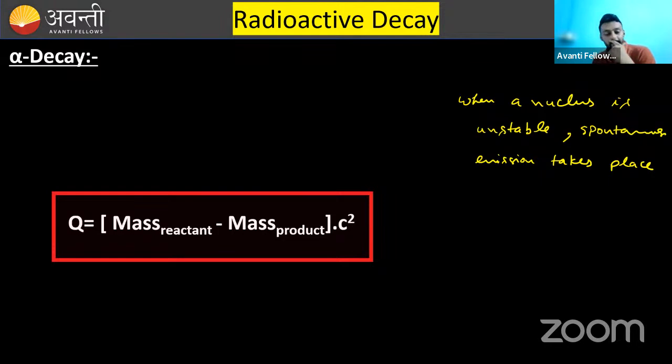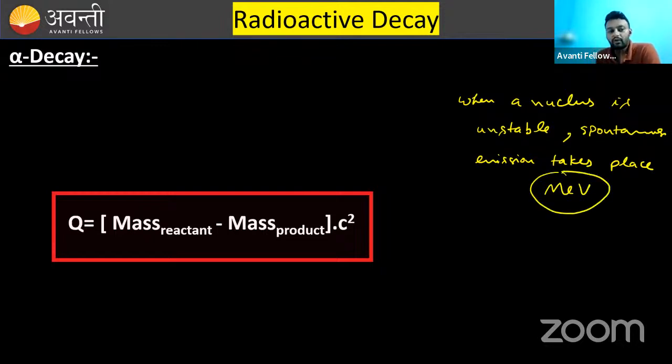That's why, in Hiroshima and Nagasaki, you cannot stop the emissions. You cannot stop the radioactivity by any means. So this is a spontaneous process. One thing, the energy involved in these processes is of the order of mega electron volt. Mark my words.